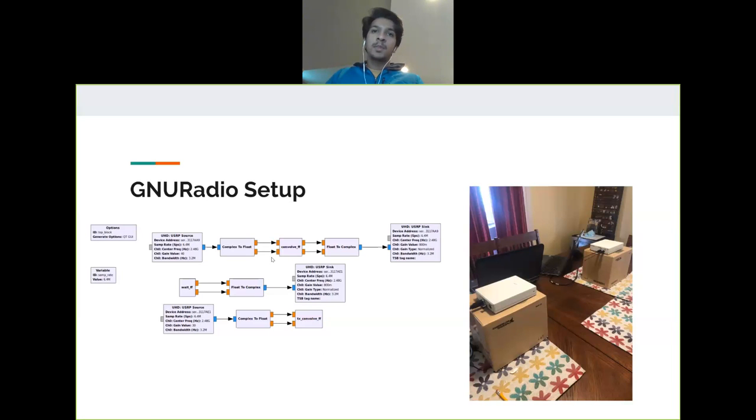So here's just a quick overview of our GNU Radio setup. The bulk of the work is going on in this block titled Convolve FF. And that's the block that computes the correlation with the incoming signal and the template signal to sense the message and then transmit the message back. And then on the right, you can see this is the setup here in my dining room because of COVID-19.